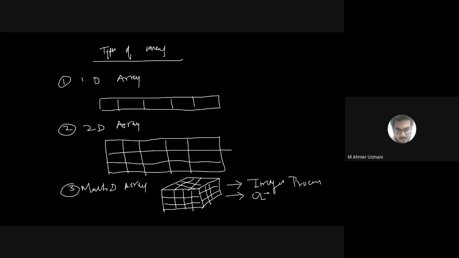OLTP, online transaction processing, and OLAP, online analytical processing. This is part of data warehousing. What is data warehousing? First we have data, which is small factual data. Where do you store that factual data?